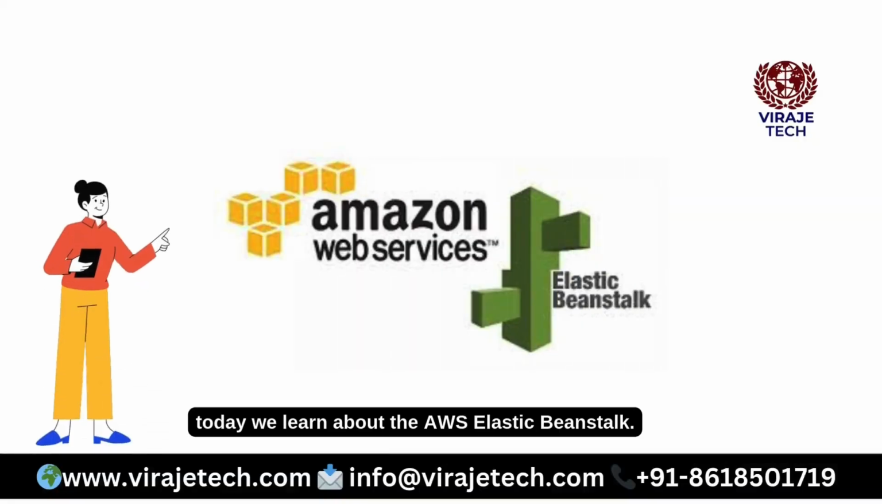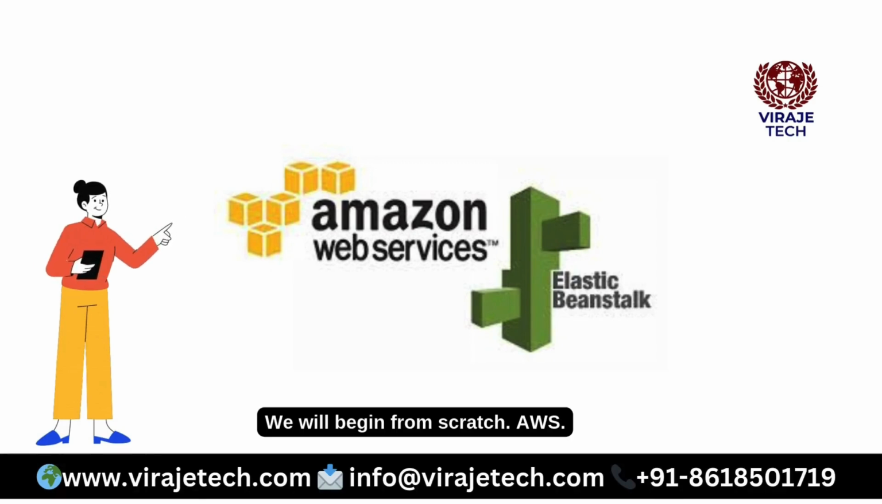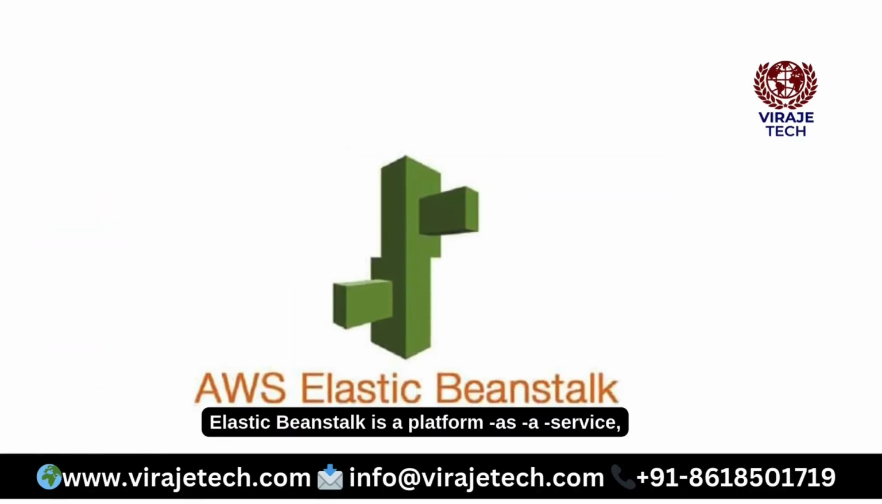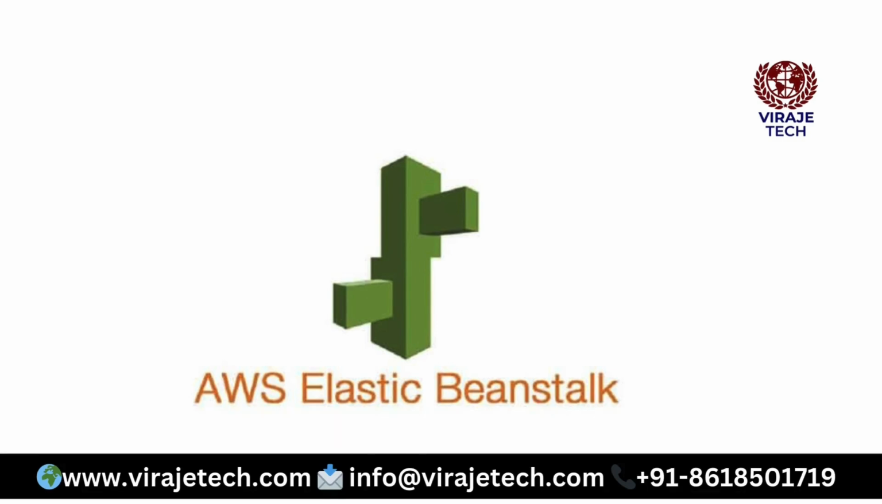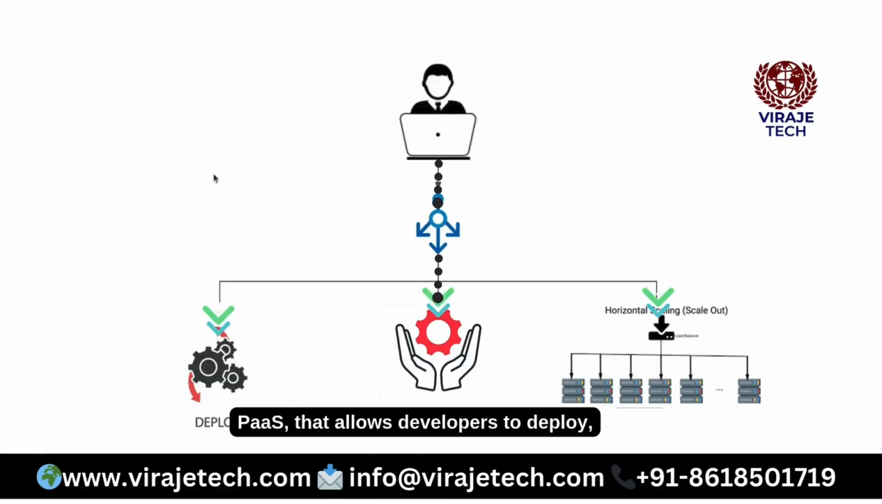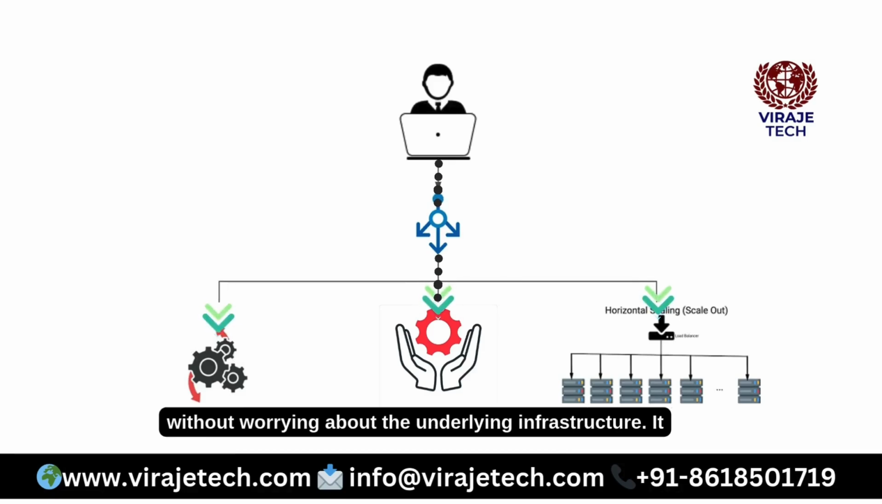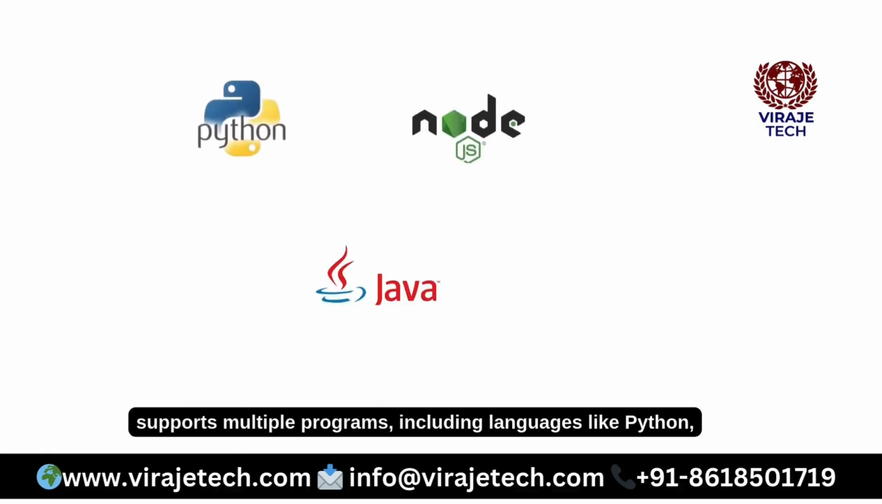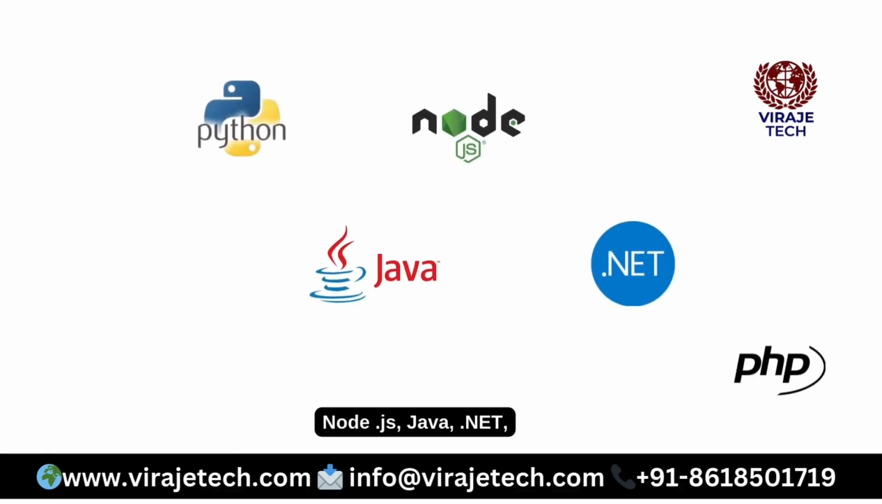Today we are going to learn about the AWS Elastic Beanstalk. We will begin from scratch. AWS Elastic Beanstalk is a platform as a service, PaaS, that allows developers to deploy, manage, and scale applications easily without worrying about the underlying infrastructure. It supports multiple programming languages like Python, Node.js, Java, .NET, PHP, and more.